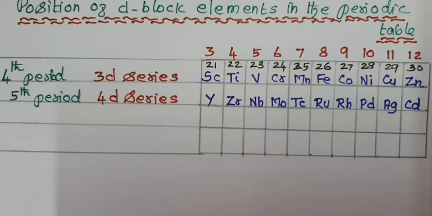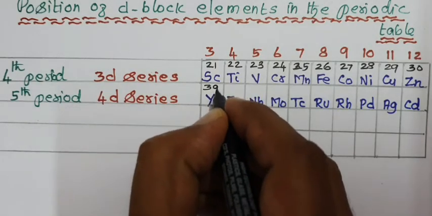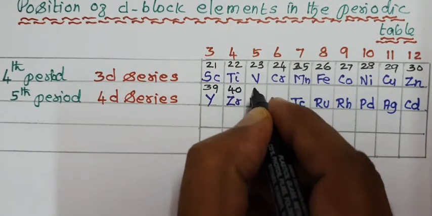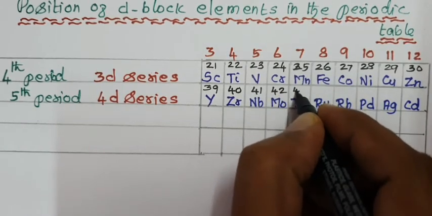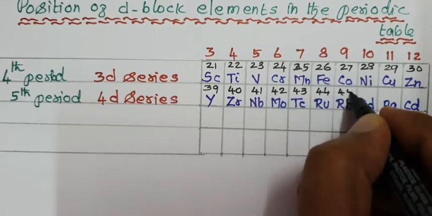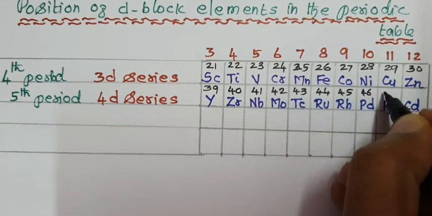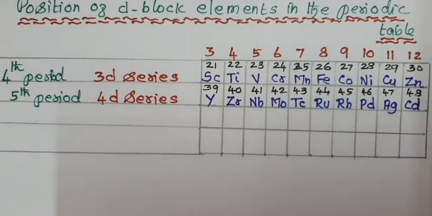Atomic numbers start from 39 for yttrium, then 40, 41, 42, 43, 44, 45, 46, 47 and 48 for cadmium.